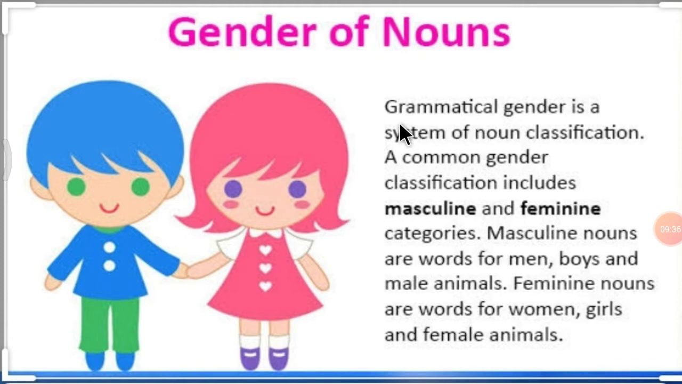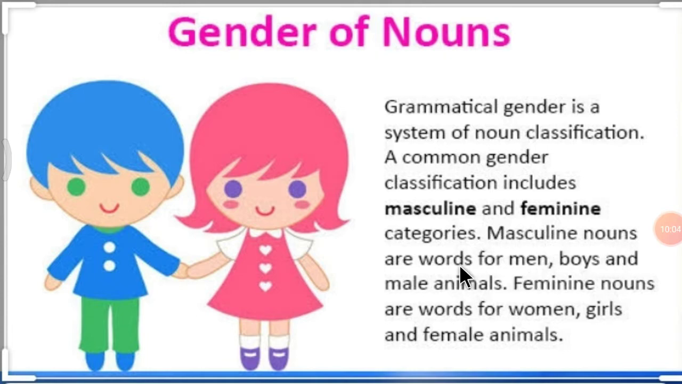Let's see that again. Grammatical gender is a system of noun classification. A common gender classification includes masculine and feminine categories. Main two categories, that is masculine and feminine.